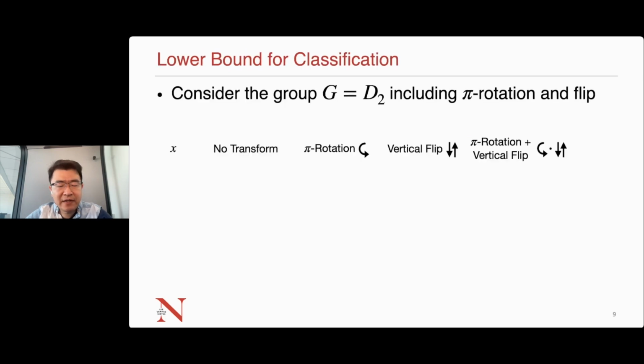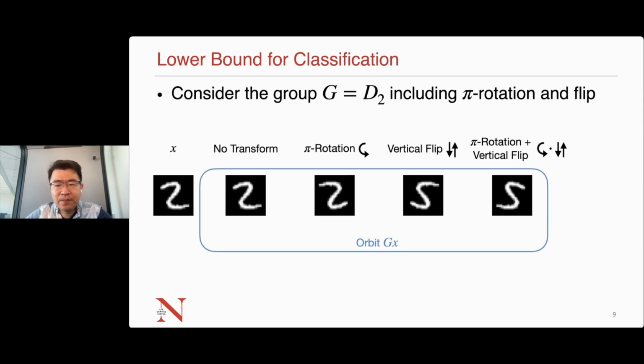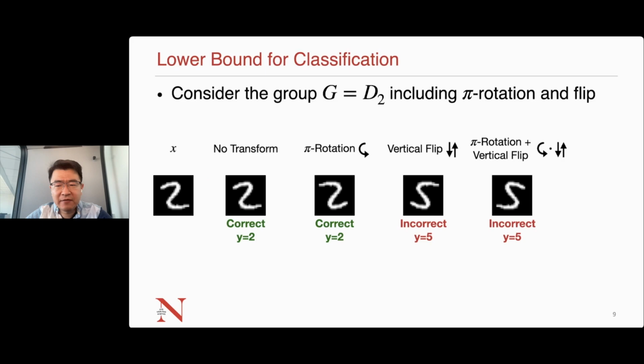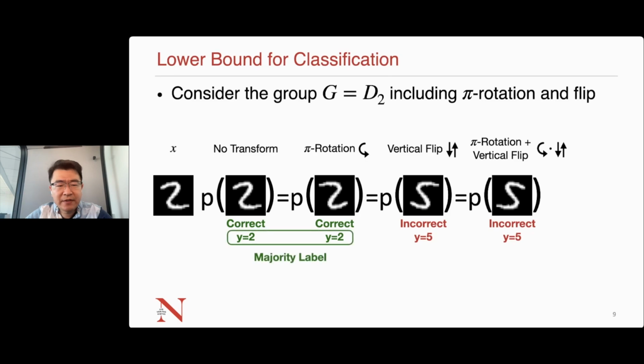Let's consider lower bound in our example of using D2 invariant network for the MNIST classification. For an image of digit 2, its orbit would be 4 transformed images with respect to the group D2. Out of the 4 transformations, 2 will give us correct equivariance, and 2 will give us incorrect equivariance. Let's imagine that the probability densities for the 4 images are the same. Then, the majority label, which is the label associated with the most data of the orbit, would be 2.